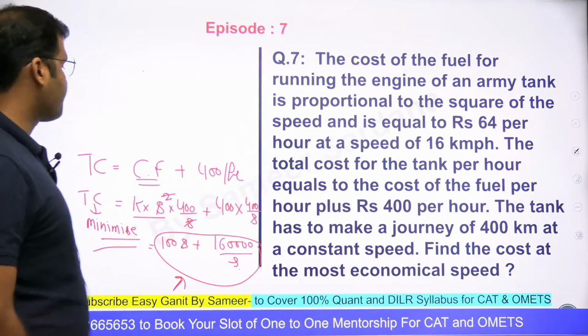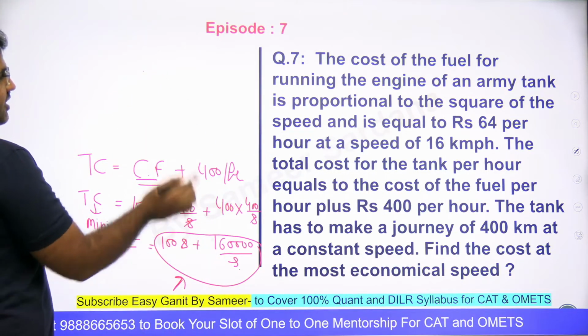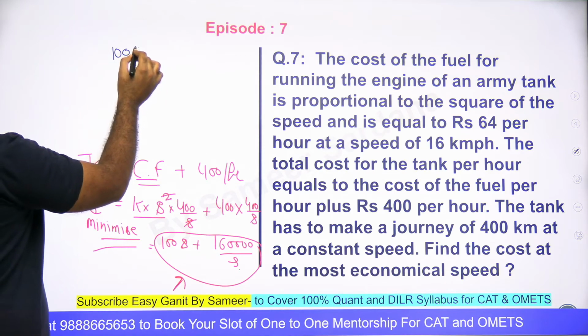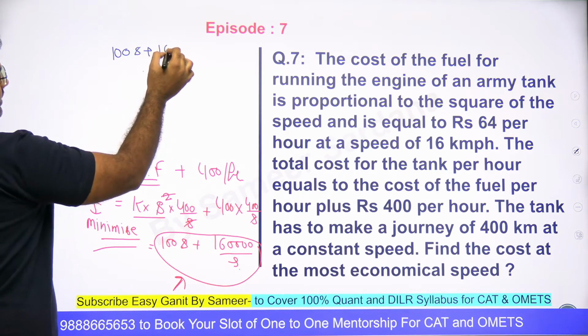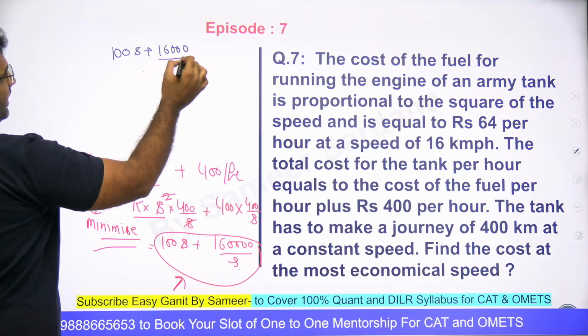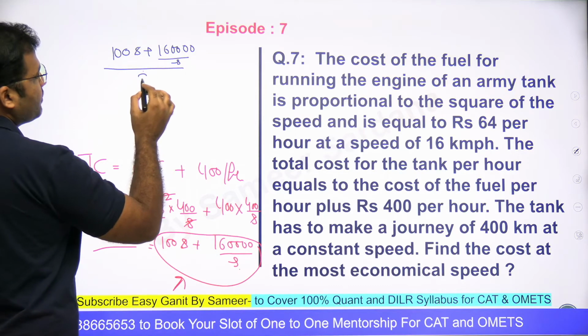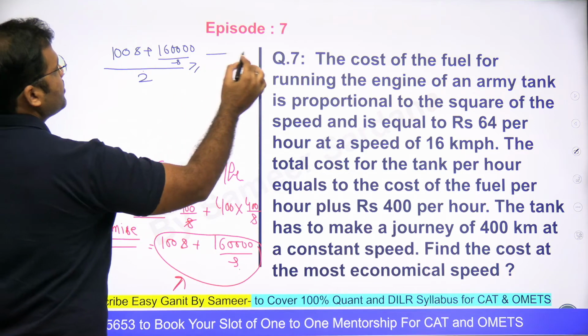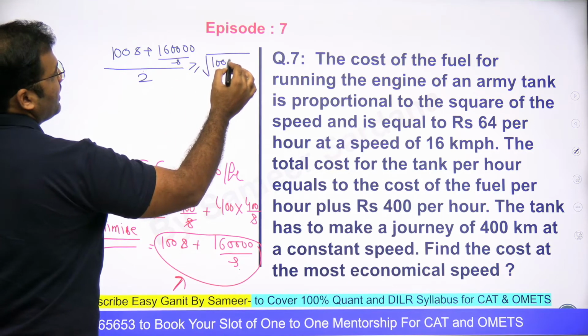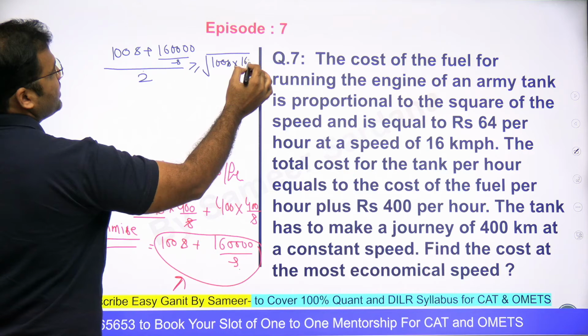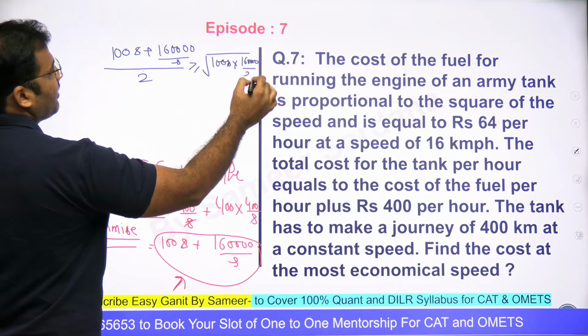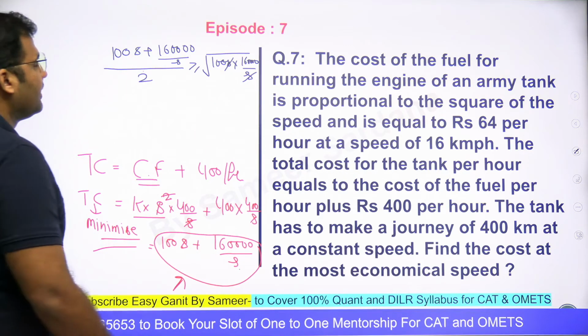right? The arithmetic mean of 100s plus 16,000 by s, 16 followed by 40. Arithmetic mean of this will be greater than or equal to geometric mean, 100s multiplied by 16 followed by 40 divided by s. The s gets cancelled.